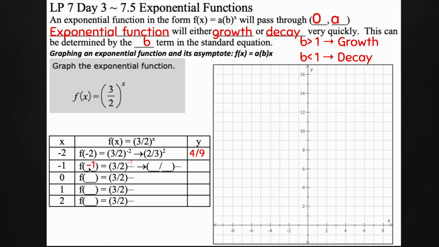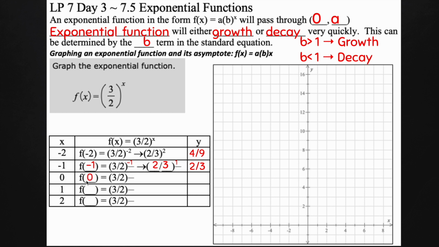My next number I chose was negative 1. So I have a negative exponent again. I'm going to flip this over. So I have 2/3 and then it becomes a positive 1 because I fixed the orientation. That negative just tells me it's in the wrong place. Flip them both over because I would have 3 to the negative 1 and 2 to the negative 1. Again, a negative exponent just tells me it's in the wrong place in the fraction. It's a simple way of thinking of it. So 2/3 to the first power is just 2/3.